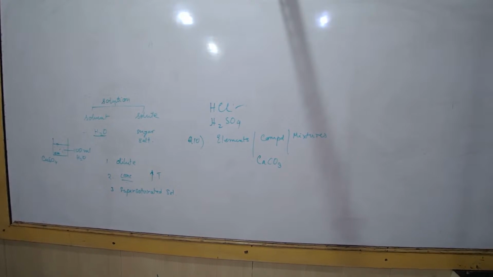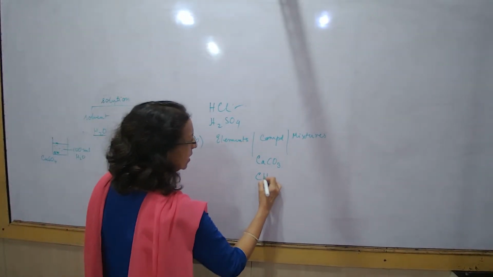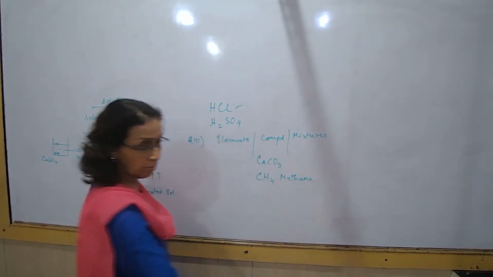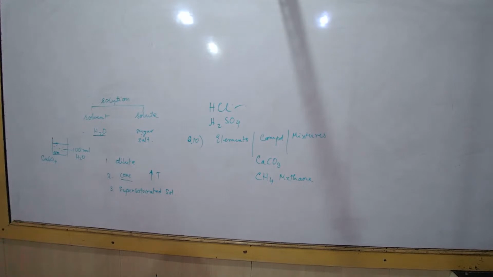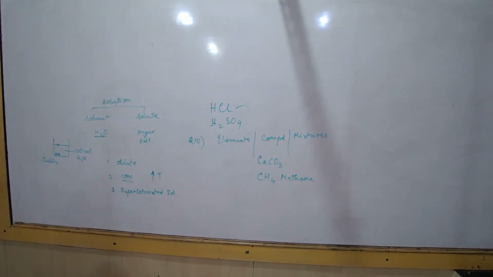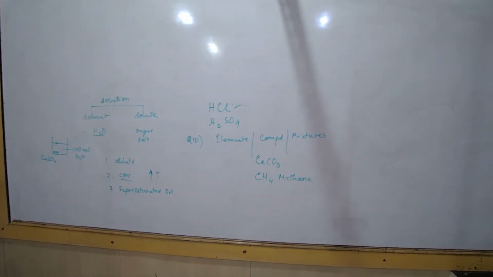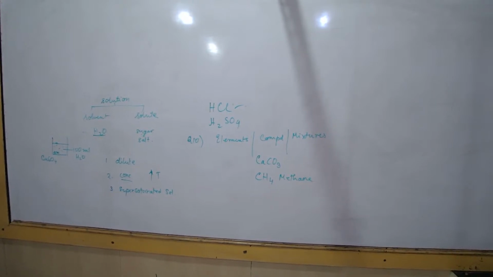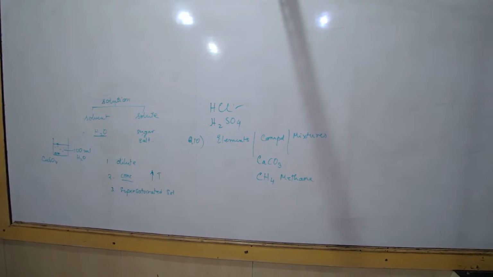What's the formula for carbon dioxide? CO2. Methane, anybody remembers? Anybody knows methane? Methane is CH4, and CH4 is methane. Write it down. Ma'am, CH4. Coal is only carbon. Silver is Ag, not SO2.